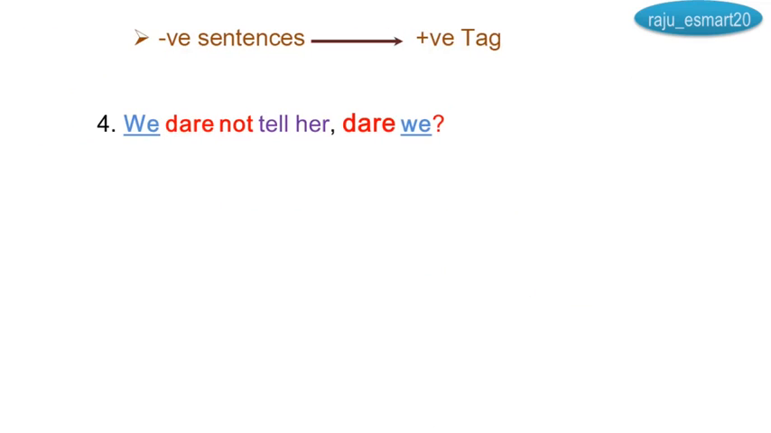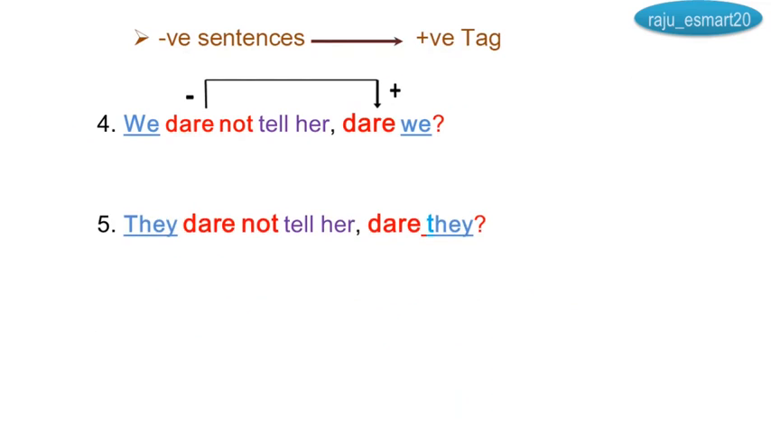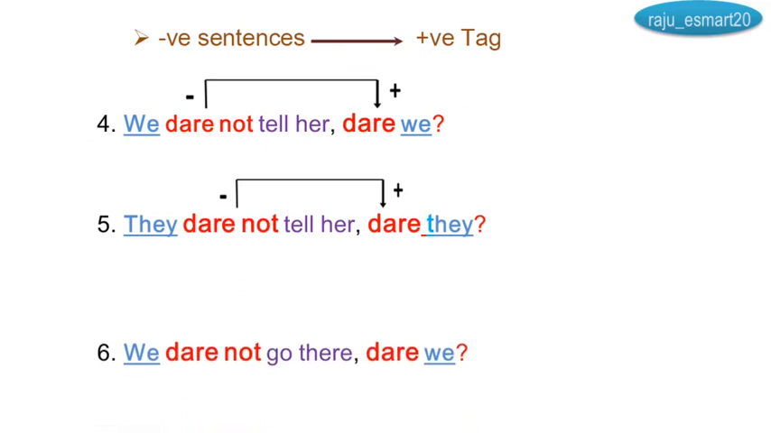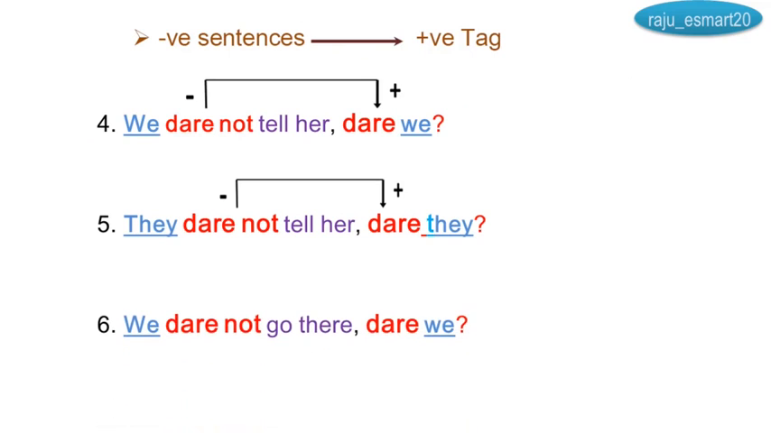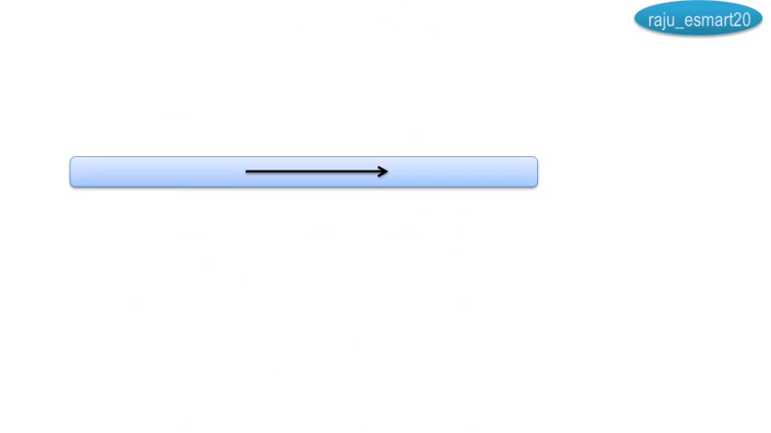Negative sentences. See, we dare not tell her, dare we? They dare not tell her, dare they? We dare not go there, dare we? All are negative sentences and positive tags.